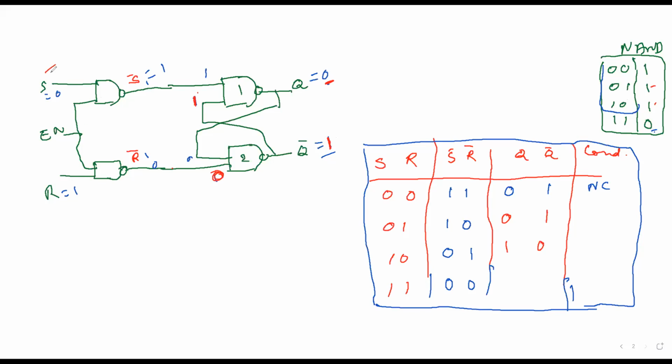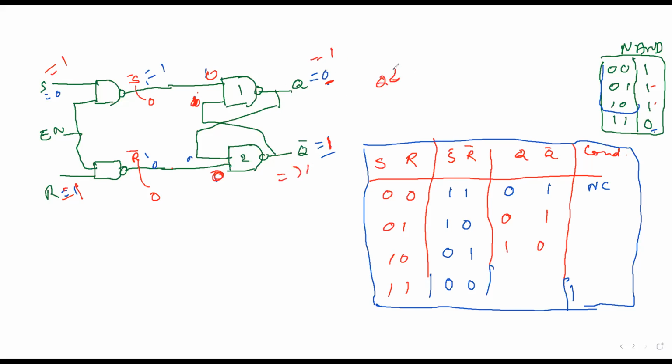If I take S is equal to 1, R is equal to 1, what will happen? S bar is equal to 0 and R bar is equal to 0. So both the inputs are getting 0, 0. Both are 0, 0, right? So this is going to be 1 and this is also going to be 1.